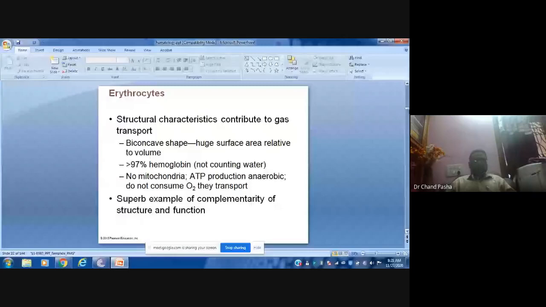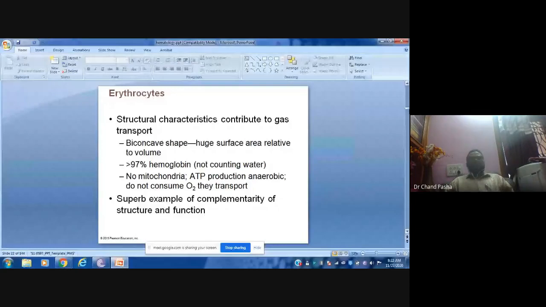Sickle cell anemia. See here, the concave nature, the depression on one side is required for its oxygen binding. If this depression is lost, what happens? It will not be able to do efficient oxygen binding. So in sickle cell anemia, it has lost its one-side concave nature. That's why it appears like a sickle. It is depressed only on one side, and its oxygen carrying capacity is reduced.